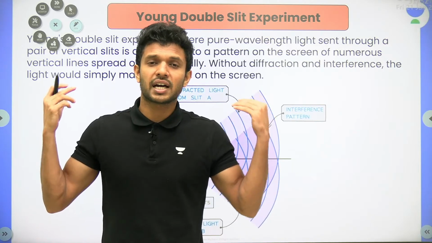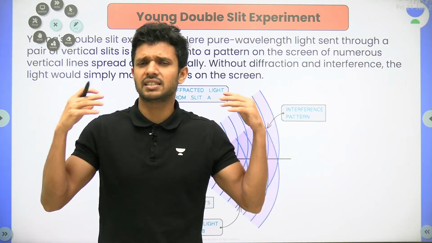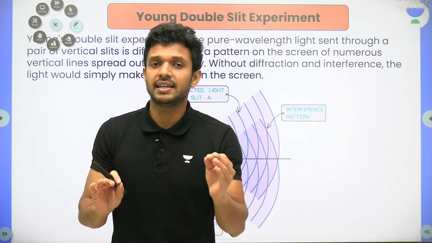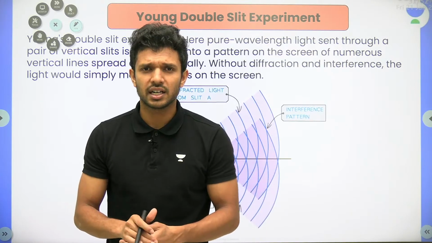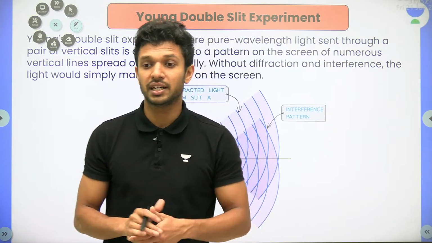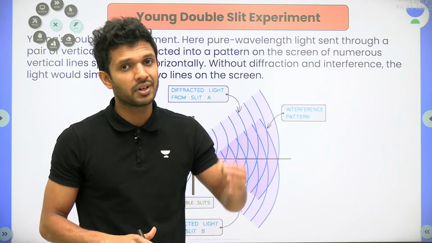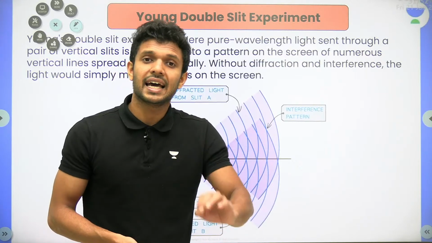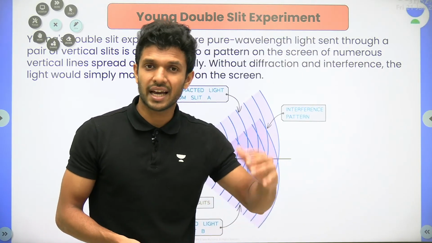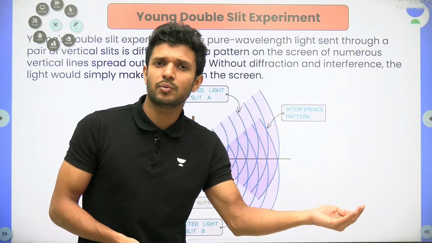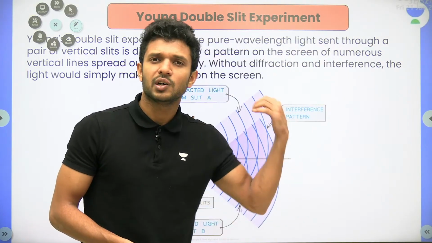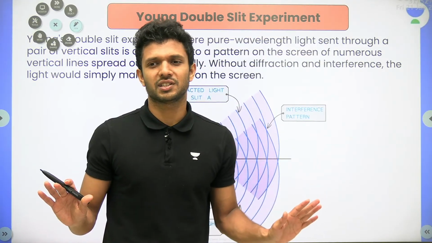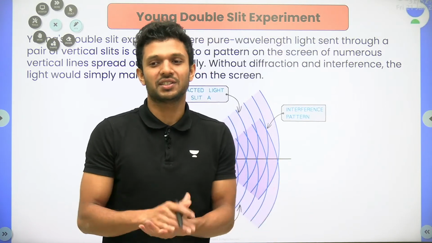Before this, Christian Huygens, the scientist, gave so many principles, but to back that up there was no experimental proof. He just gave some concepts and started explaining. So Young's double slit experiment is the first real proof which said that light can undergo interference. Interference can be undergone only by waves, which says light is actually a waveform. Understood? This is what we are doing in Young's double slit experiment.